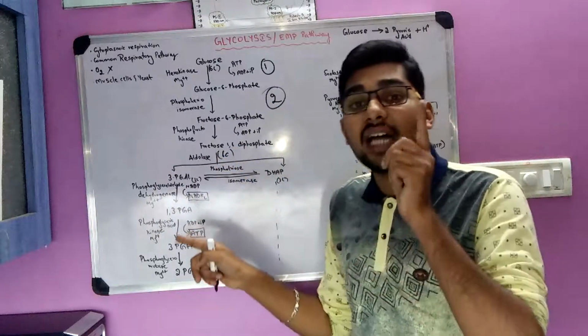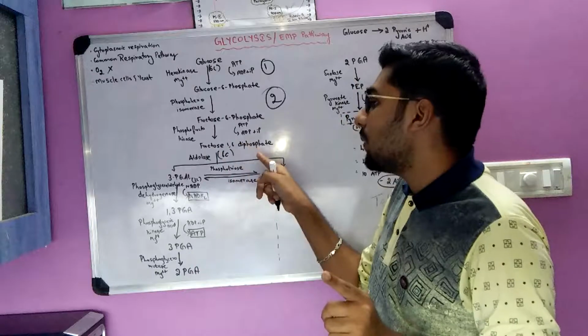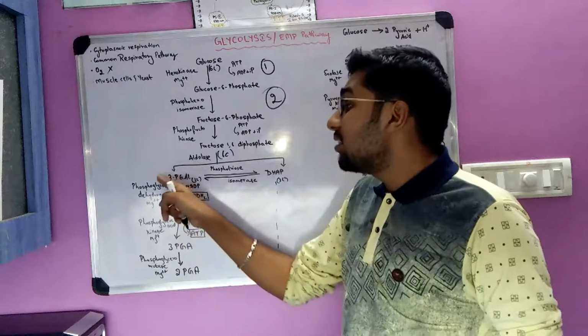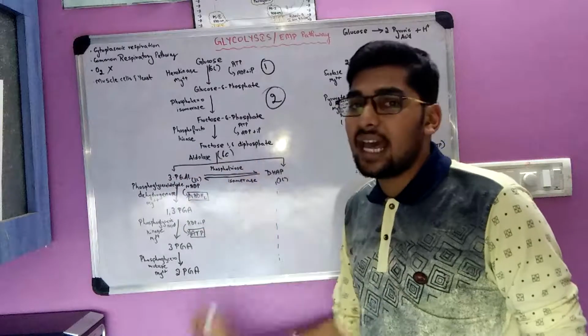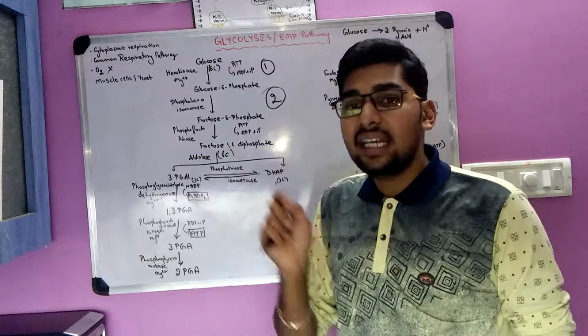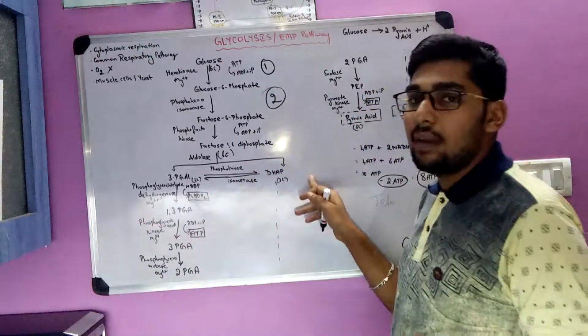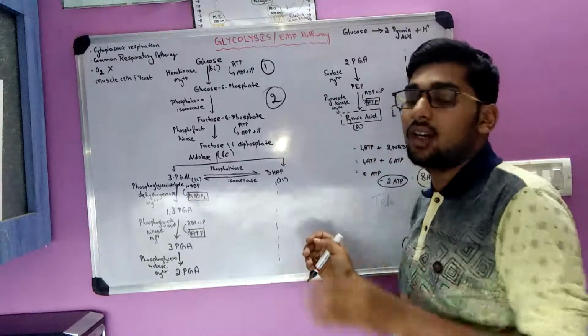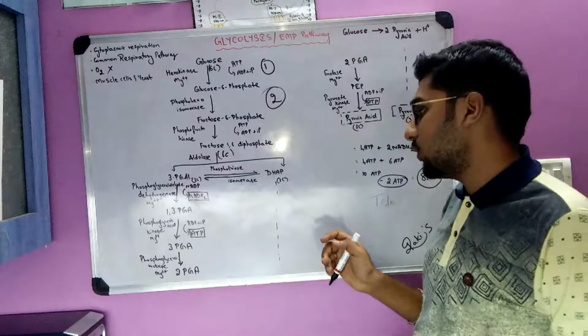The enzyme is called aldolase. Fructose 1,6 diphosphate, a 6 carbon compound, is cleaved into 3-phosphoglyceraldehyde, remember my words, and DHAP, that is dihydroxyacetone phosphate.